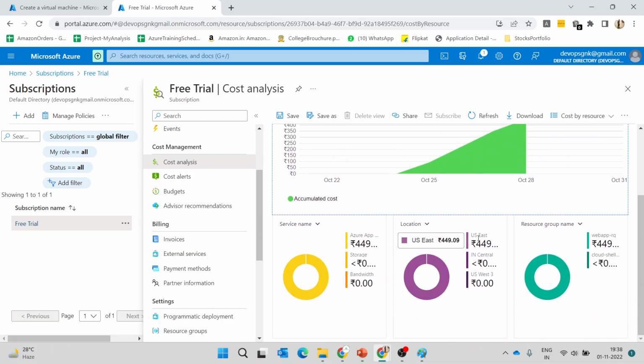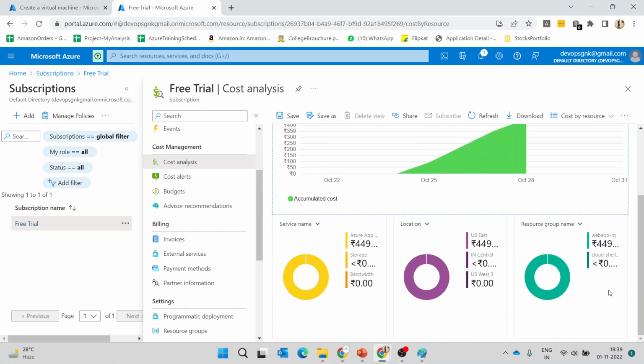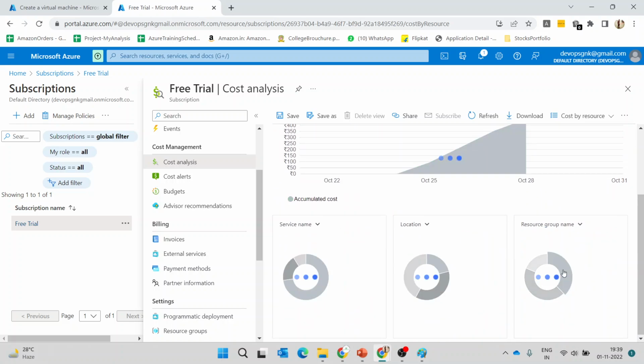And as per the location, US East, we are getting this. We can select other regions as well, but mostly the resources in the subscription are created under US East. And here you can see the India Central, and here you can see the US West 3. Under each region, this is the cost that has occurred till now for the resources which we have created. Under this, here you can find the resource group names. Under WebApp.rg, we got this much amount.